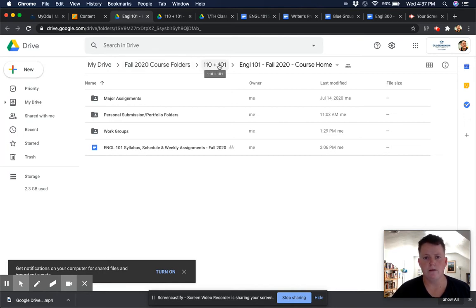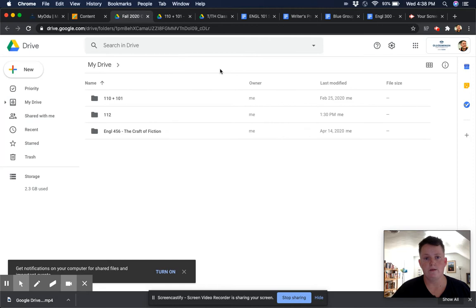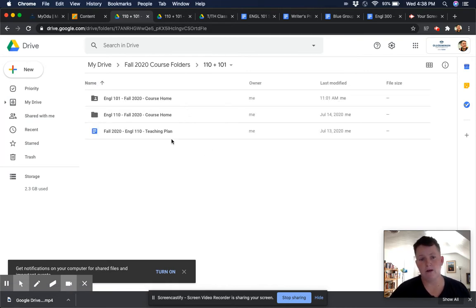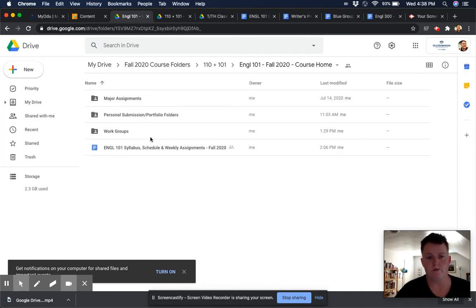All right, so this is what my course folder looks like. This is housed within my fall 2020 course folders, and in there I have all my classes, and I've grouped my 101 and 110 together in the same folder. Here is where all of my lesson plans will be, and my class roster, and any sort of daily grading that I'm doing that doesn't go first on Blackboard. So anything that I need for the class that my students don't need to see quite yet, or need to see ever.